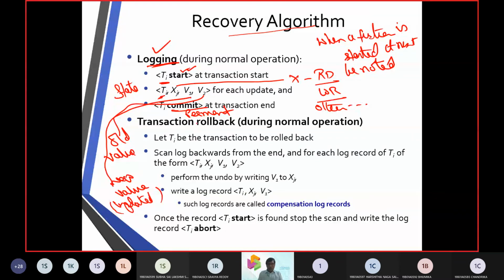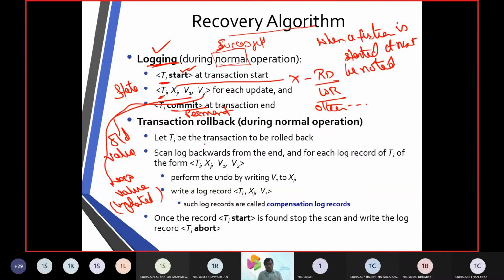And finally the transaction needs to be made permanent, so we mark the transaction as committed. This is the totally successful way of doing things.